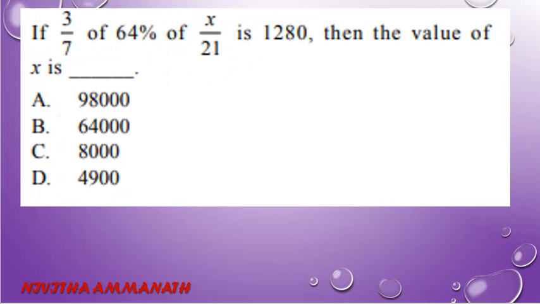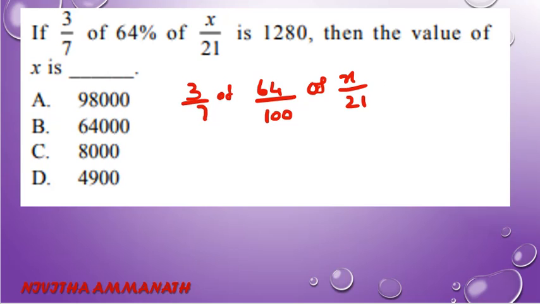If 3 by 7 of 64 percentage of x by 21 is 1280, then the value of x is? 3 by 7 of 64 percentage, that is 64 by 100 of x by 21 equal to 1280.